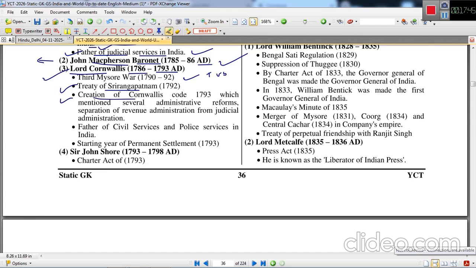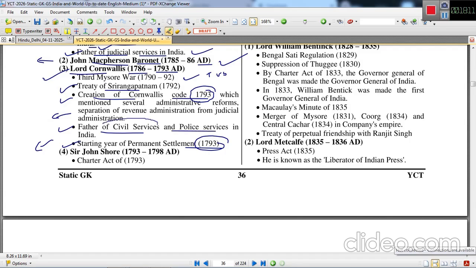Next is the creation of the Cornwallis Code in 1793, and the Permanent Settlement system in 1793. This is the revenue collection system on agricultural land. This also started during the Governor Generalship of Lord Cornwallis. He is also called the father of civil services and police services in India.